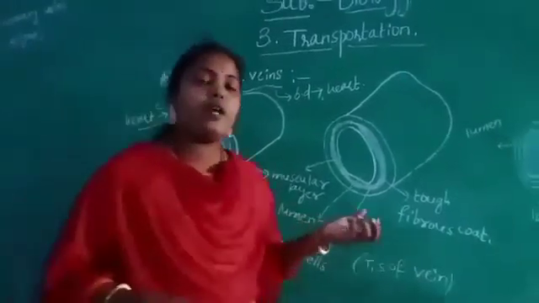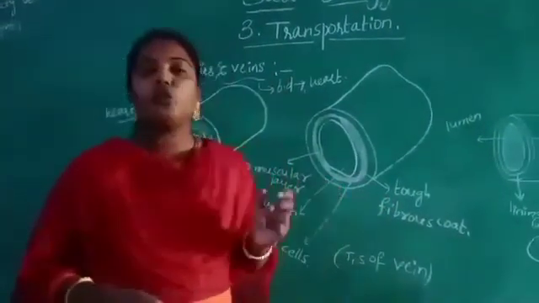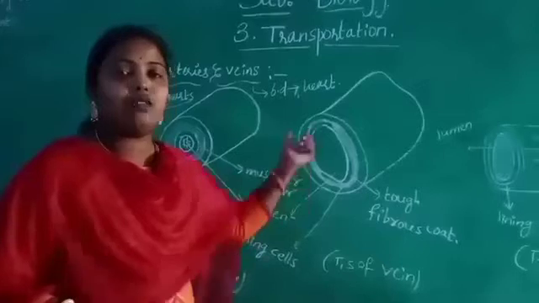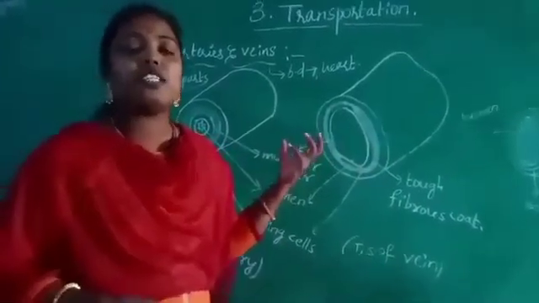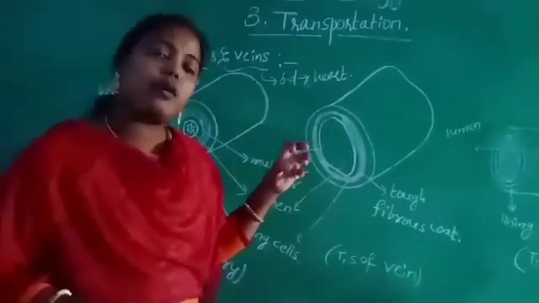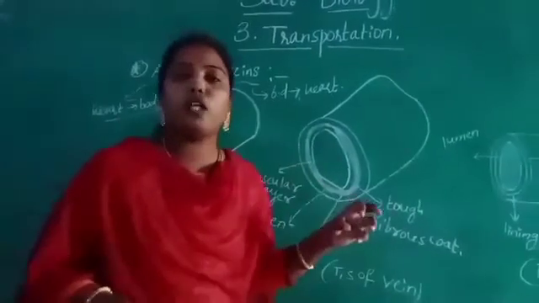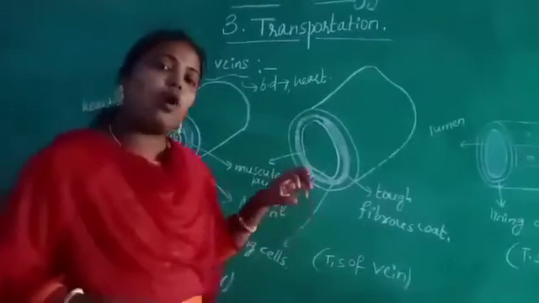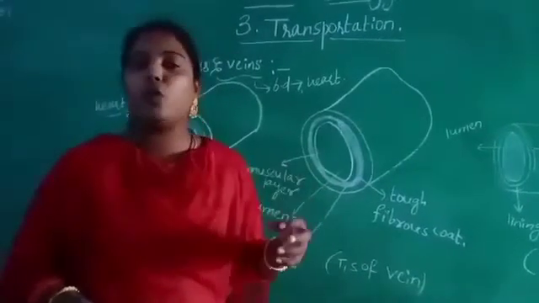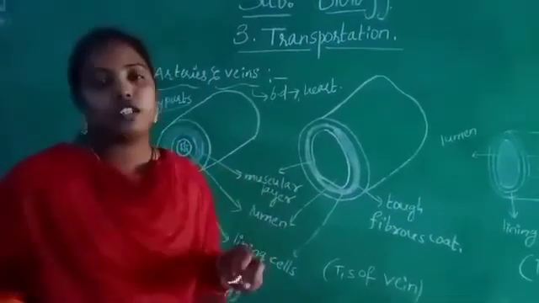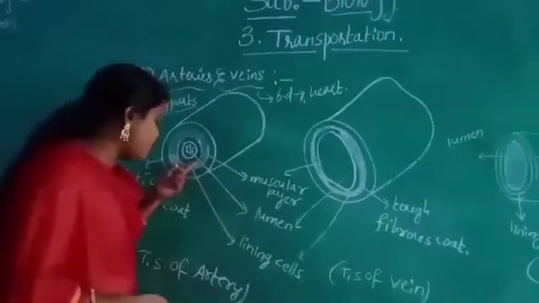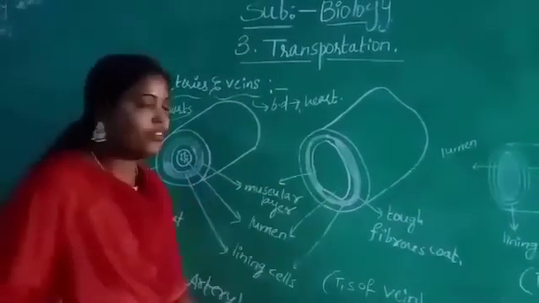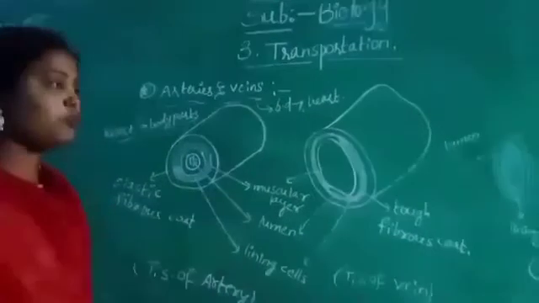This is about arteries and veins. The blood vessels are classified into two types. First one arteries, second one is the vein. What is the function of arteries, Nana? Arteries carry the blood from heart and supply to all the body parts. What is the function of the vein, Nana? Veins carry the blood from all the body parts and transport it to the heart. So this is the structure of artery and this is the structure of veins. See in your textbook also.